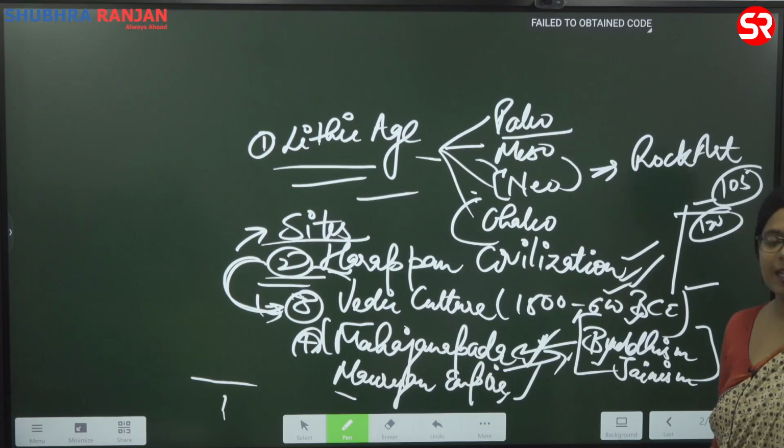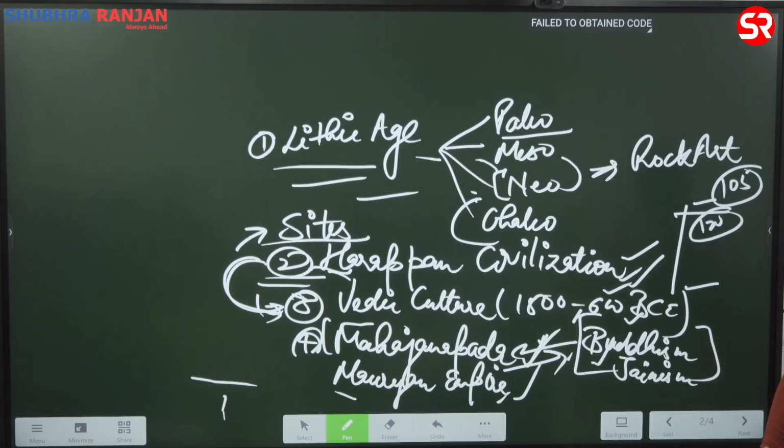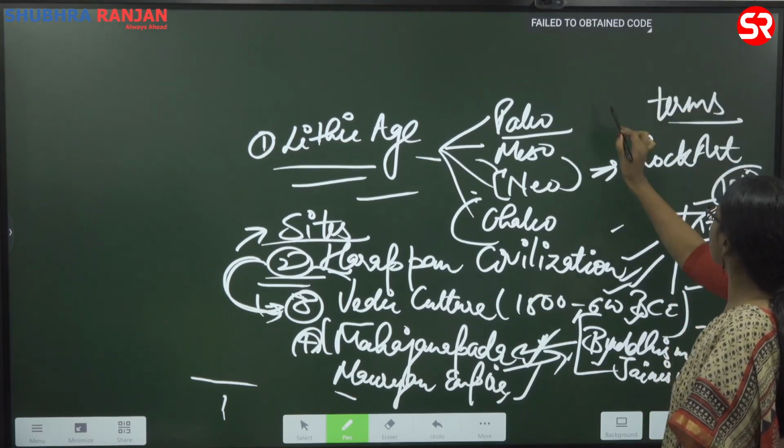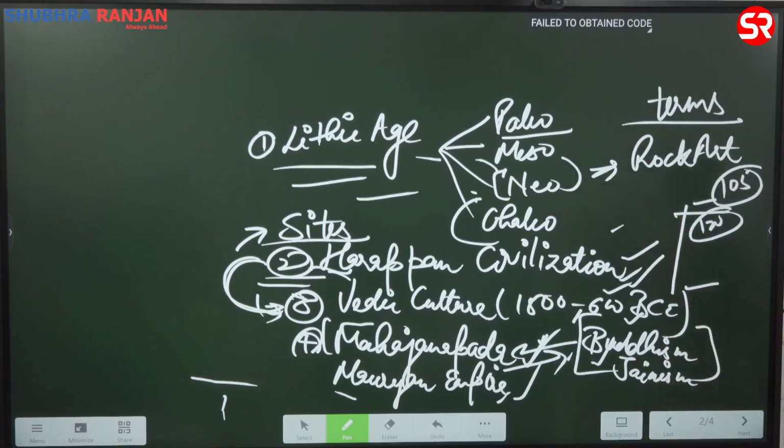Coming to the Mauryan Empire, a very important topic. Why? You will see in prelims constantly there are questions which have been asked. What kind of questions? You will find that they will give you certain terminology. In prelims, terms have also become important now.